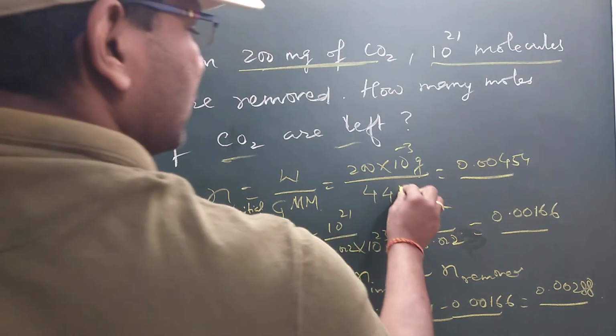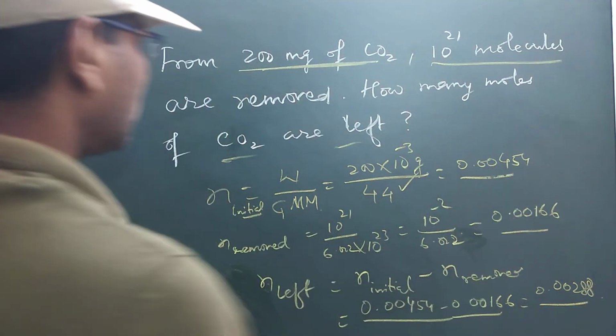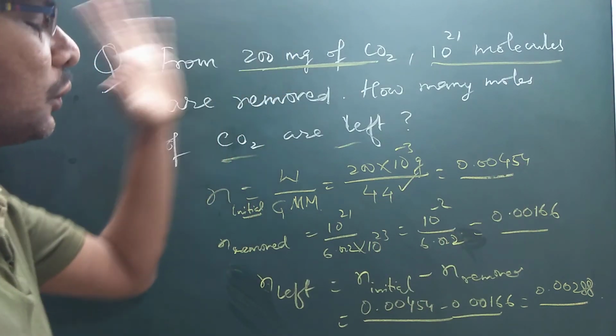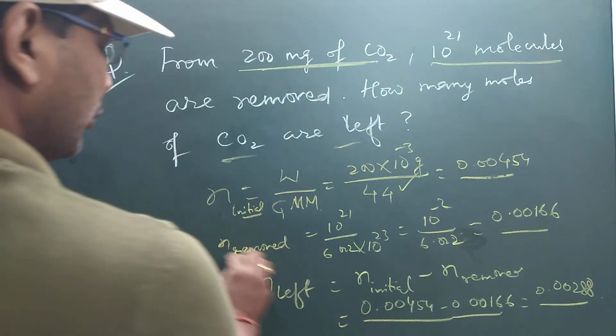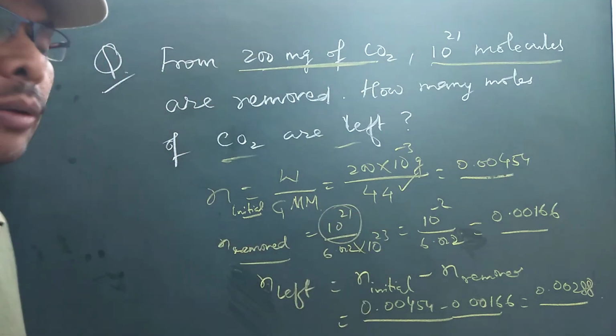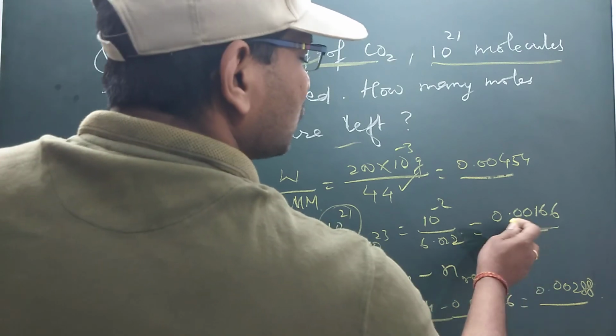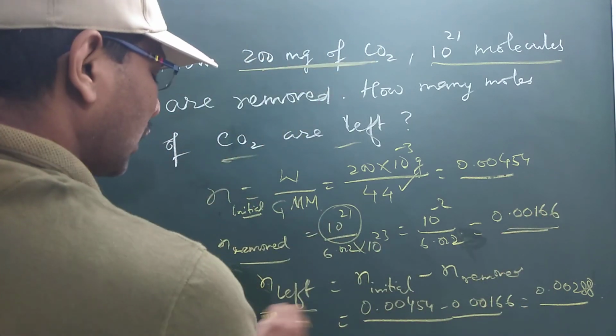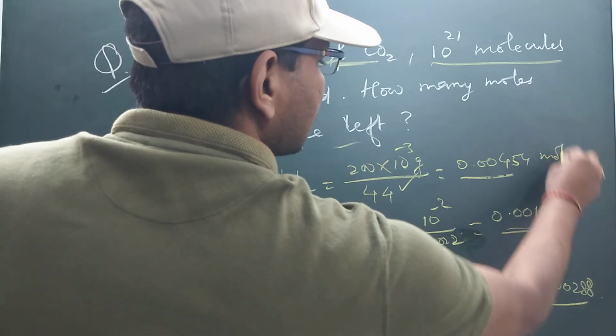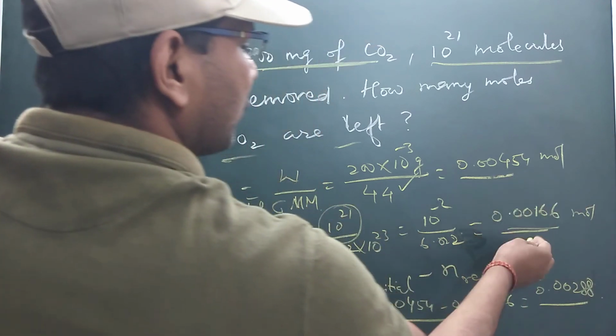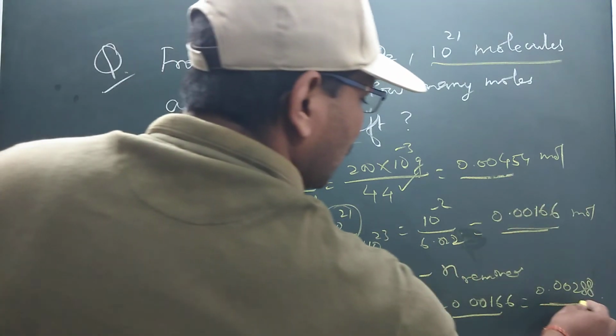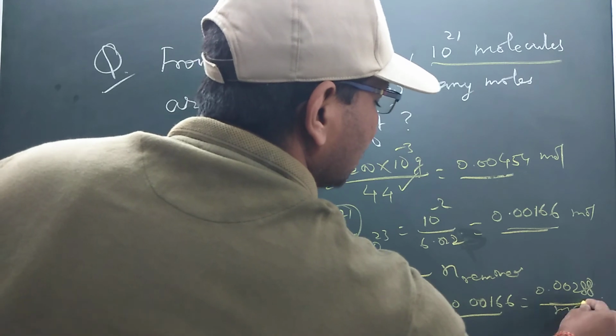So subtracting these two values will give you the number of moles that is left. Here the calculation gives 0.00454, that is the initial amount of CO2 from 200 milligram. From that, 10 to the power 21 molecules have been removed, that comes out to be 0.00168. So the number of moles left, subtracting the removed from the initial, will be 0.00288 moles. So this is the answer.